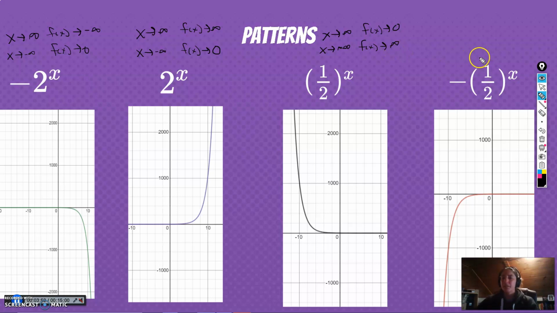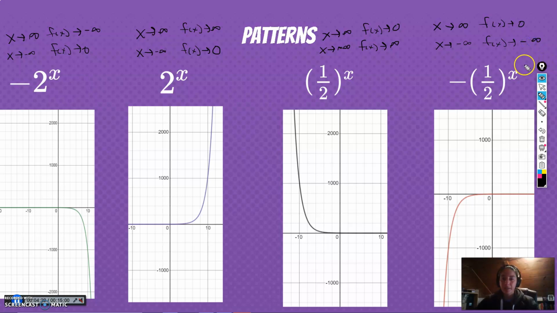Okay, interesting again. What about now negative 1/2 to the x power? So let's read the graph. As x goes to infinity, the function goes to 0. We're flatlining out on the right. As x goes to negative infinity, the function also goes to negative infinity, it just kind of drops off.